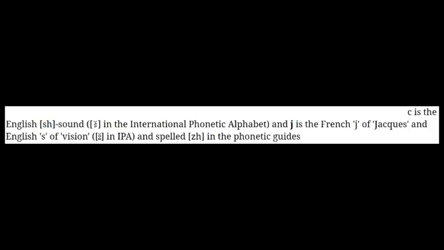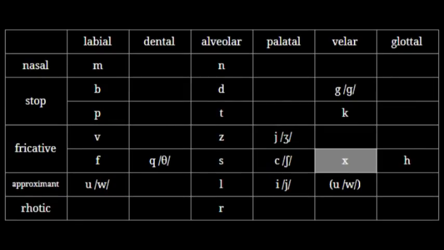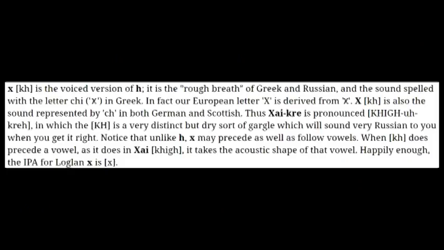Good job. Also, this is a bit of a tangent, but the way the sound cha is described implies that he didn't actually know what sound it was. Cha is called, quote, the voiced version of H. It is the rough breath of Greek and Russian, and it is the sound spelled with the letter chi in Greek. In fact, our European letter X is derived from chi. X, ka, is also the sound represented by ch in both German and Scottish. Thus, chaikre is pronounced kre, in which the is a very distinct but dry sort of gargle, which will sound very Russian to you when you get it right.